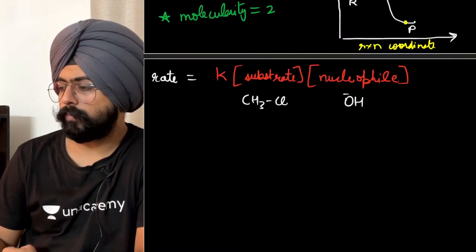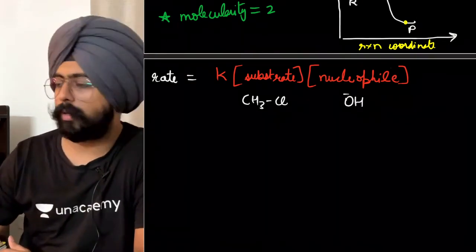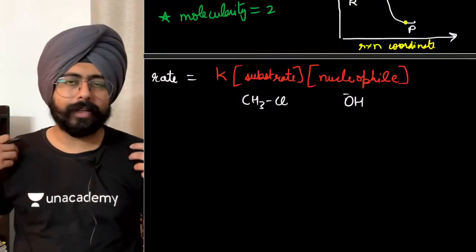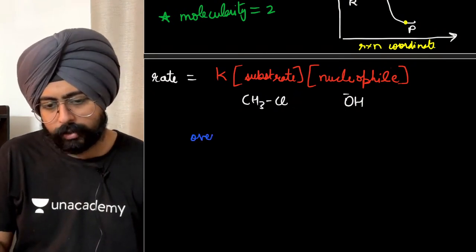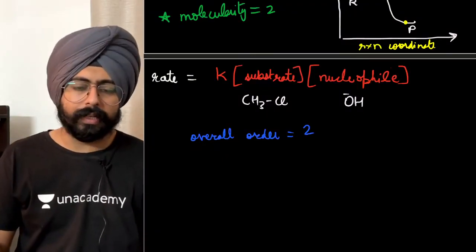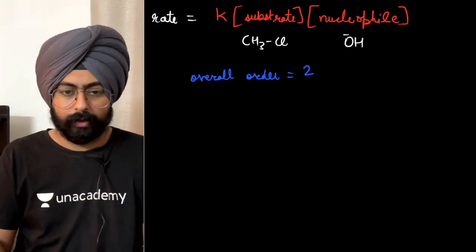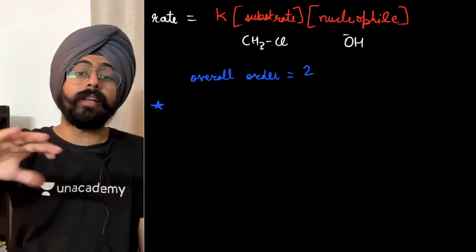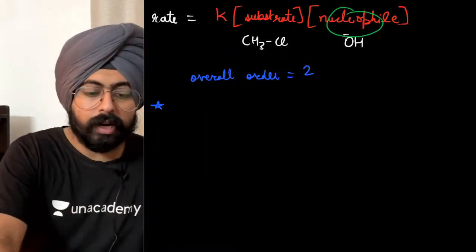Bharat is saying, since SN2 is a primary reaction, I guess we can straight away say that order is equal to molecularity? Yes, Bharat, in this particular case, you can say that. Fine. So from the rate equation, I can definitely see that the overall order is equal to 2. And the fun thing is that the rate depends on the nature of the nucleophile. It looks very obvious right now, but when we do the SN1 reaction, you will realize how important it is to discuss it explicitly. The nature of the nucleophile affects the rate of this reaction.